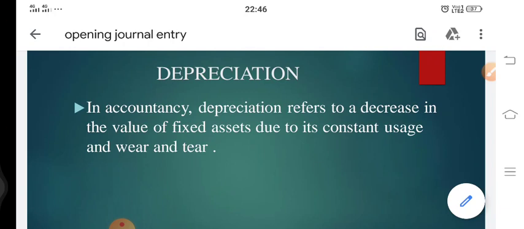For example, you bought a car in 2012 for rupees 5 lakh, but now you cannot get the entire 5 lakh by selling that car, because you all know that a car will get depreciated, reduced every year, because it requires maintenance and so many things. So the reduction in the value of the car is because of depreciation.